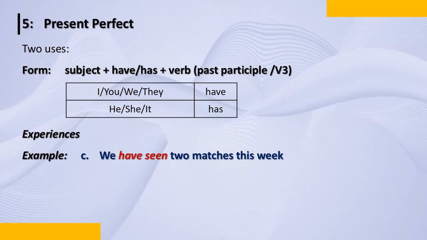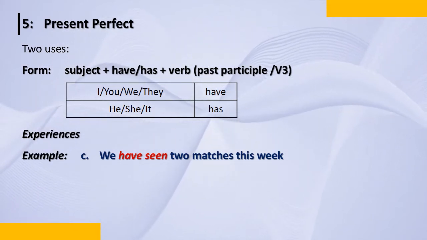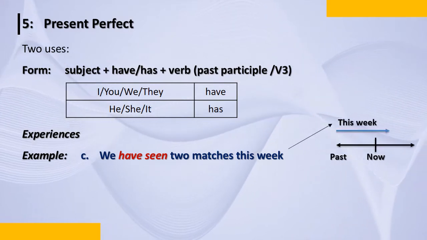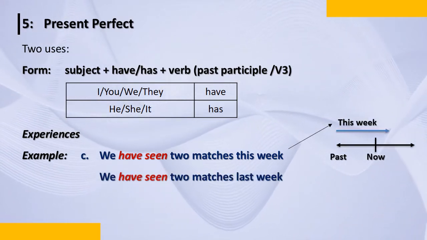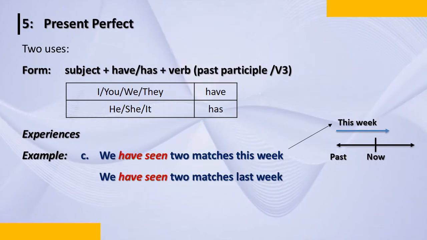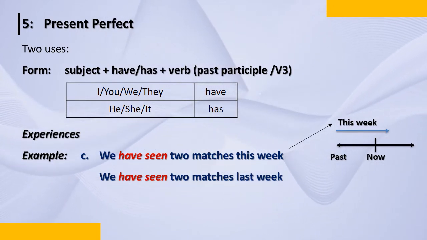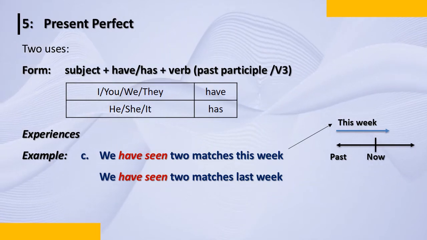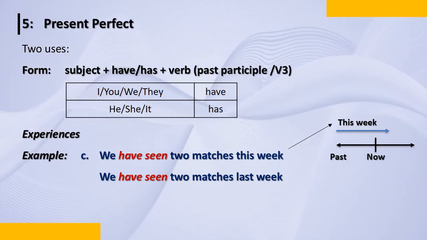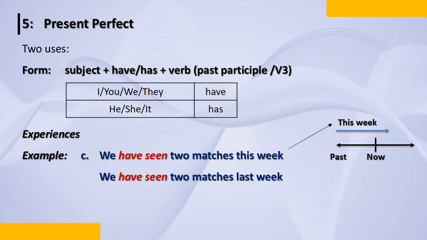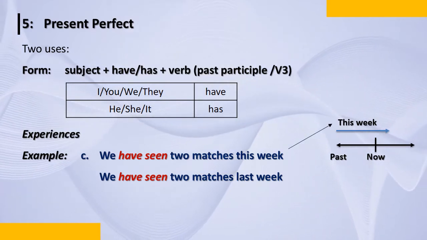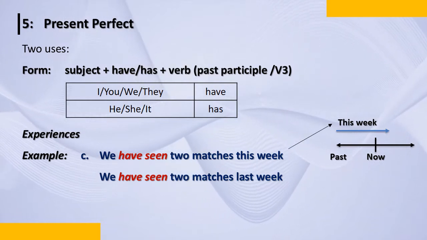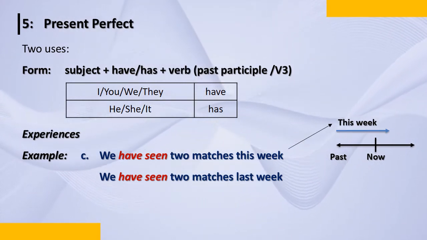The next one, we have seen 2 matches this week, which is talking about this week. And I'm in between the week. If I'm using this sentence and I'm talking to somebody on Wednesday or Thursday, I have 2-3 more days remaining in the week, and I may see 2 more matches. So we have seen 2 matches this week, and we may see 2 more matches.